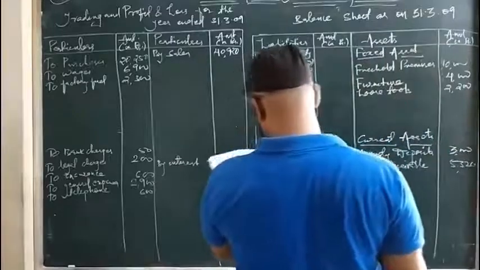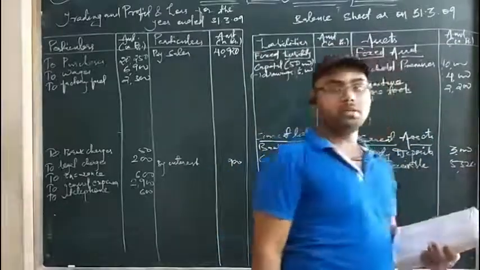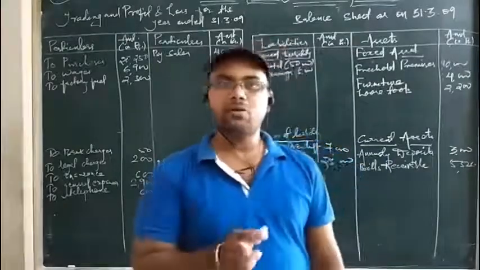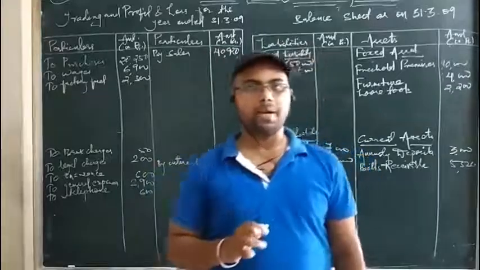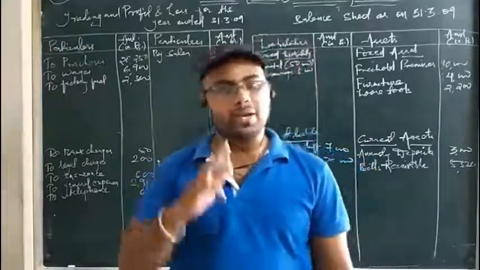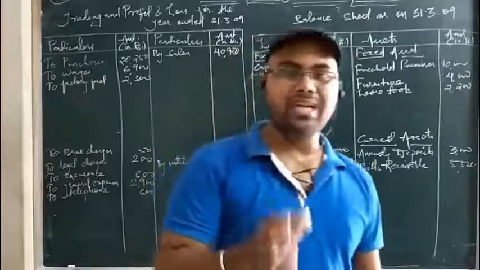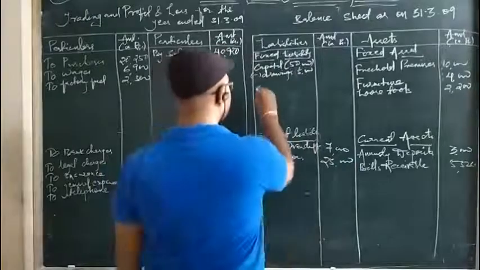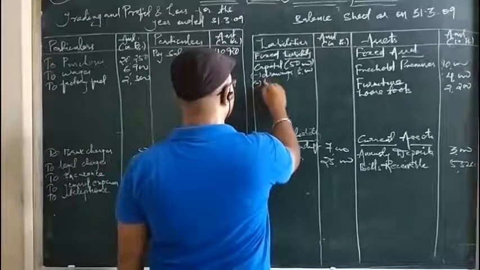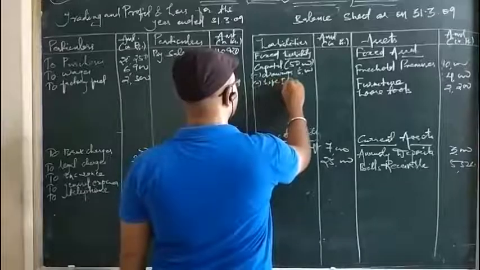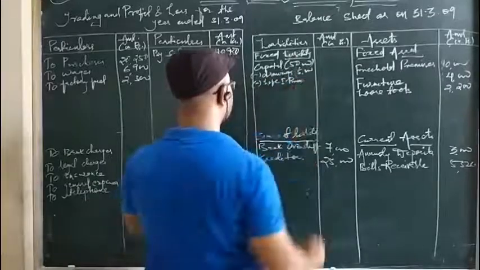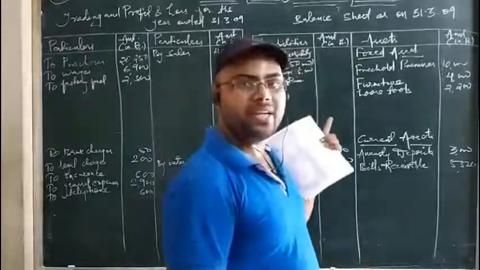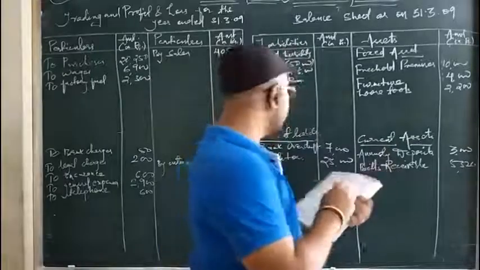Then we have life insurance premium. Remember, life insurance premium means insurance premium paid for the life. Life is not of a business. Life is of a person. That means here premium must be paid for the owner. And if premium is paid for the owner from the business fund, definitely it is drawings. Okay, so already we have mentioned drawings. We can add to drawings or we can write here less life insurance premium. Okay, I am writing it in short because of space problem. You can directly add into drawings. Okay, it is drawings, but I am writing it for a better understanding. So life insurance premium is 900.